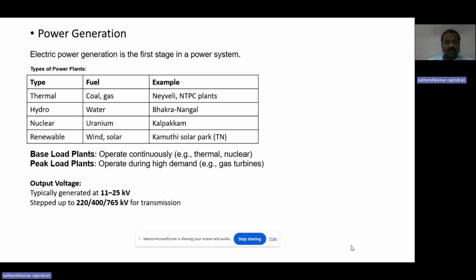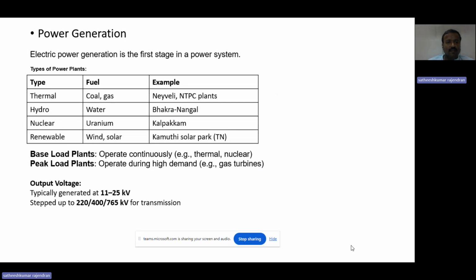So in our next slide, we are going to see about the generation. Generation is the first stage in a power system. We generate up to 11 kV, that is, in the range from 11 kV to 25 kV. The types of power plants include thermal power plant, hydro power plant, nuclear, renewable, tidal, geothermal. Like that, you can list it out.